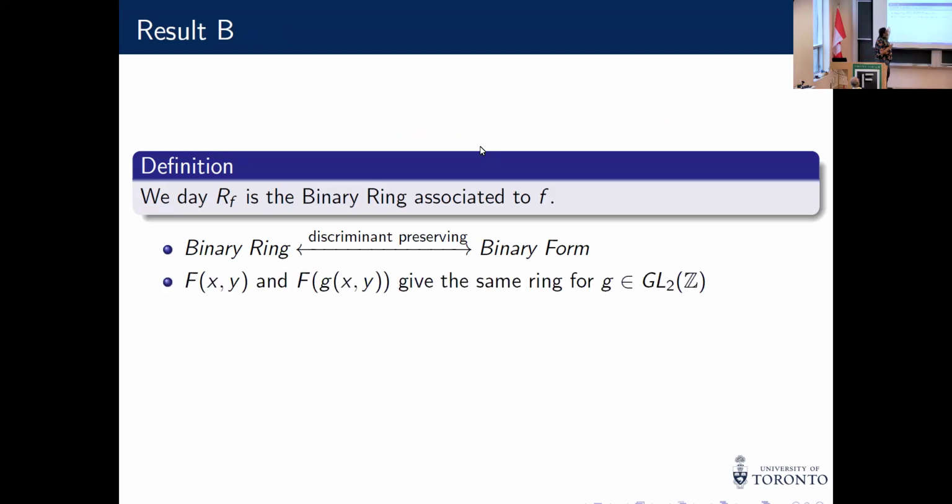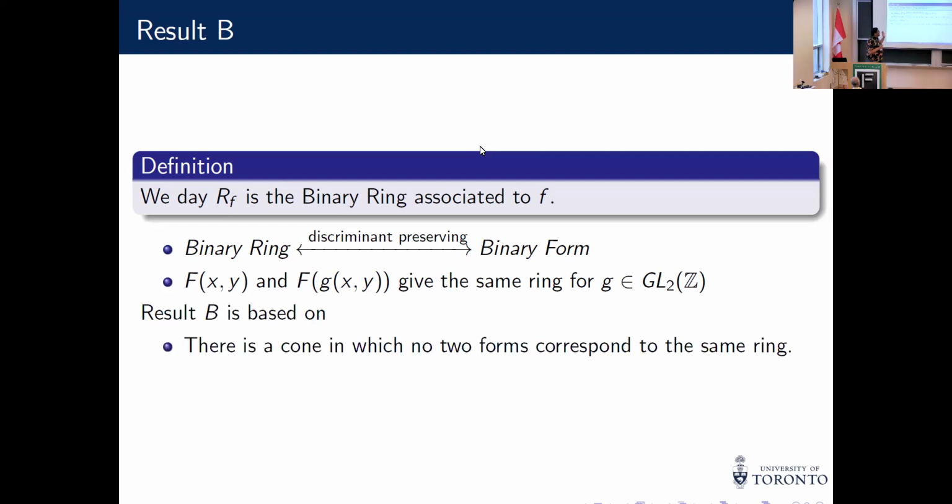And you have that f and twist of f by some g in GL_2 give you actually the same ring. So you actually would have to count the orbits of GL_2 to get rings. So result B is based on the fact that you can sort of find a cone where eventually no two forms correspond to the same ring. And basically the difficult part is sieving out the unwanted elements in the parameter space.